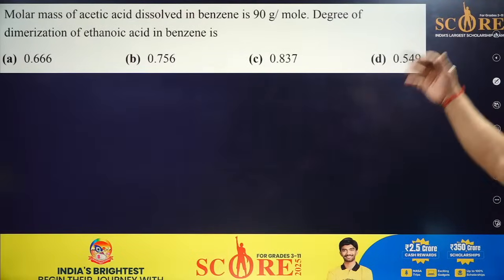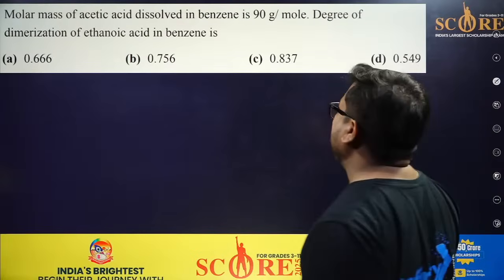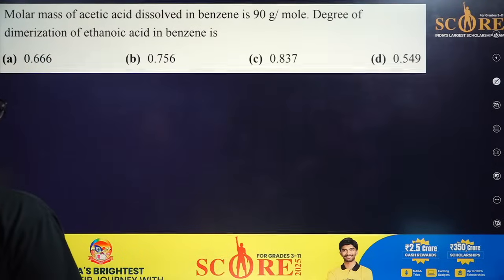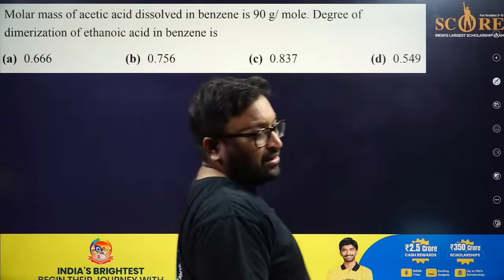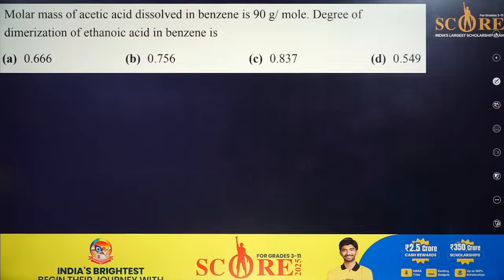Now, please, the molar mass of acetic acid dissolved in benzene is 90 gram per mole. Very good. The degree of dimerization of ethanoic acid in benzene is... Good question. You should answer this. I will tell you all this detail, but please give an answer. Try. This is a very easy question.